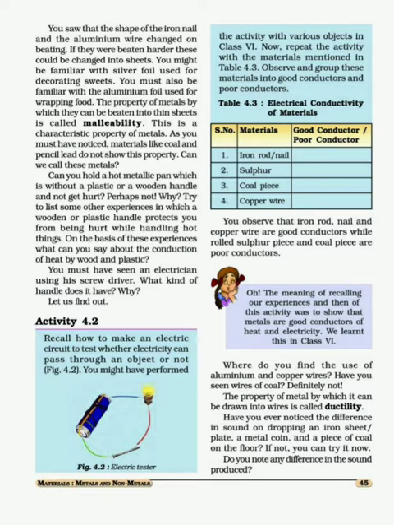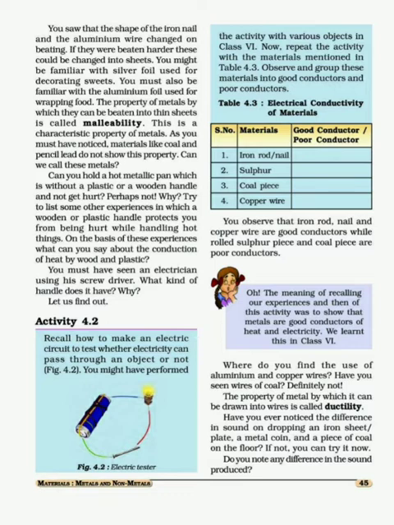One end of the battery is attached to the bulb, and the other end of the battery is attached to the material; any material you can take. As you can see in the figure, one iron nail is taken in the first case. When the iron nail is attached to the circuit, the bulb is glowing. So what does it represent? Iron nail is nothing but a metal, and metals are good conductors of electricity.